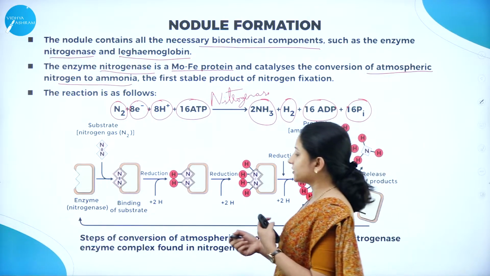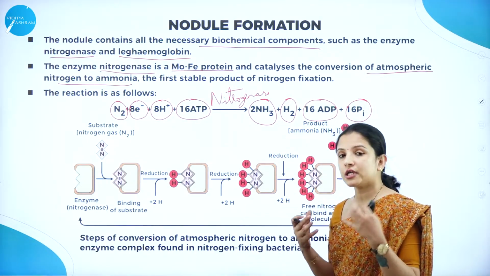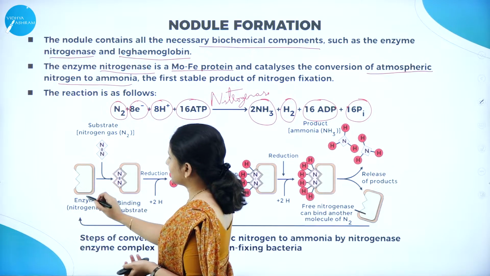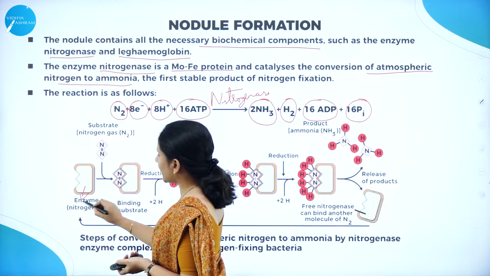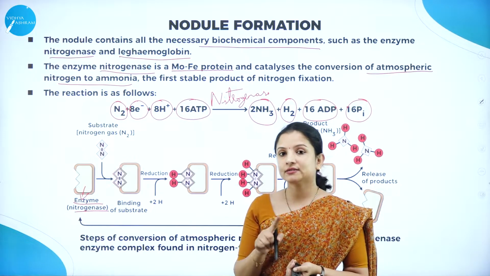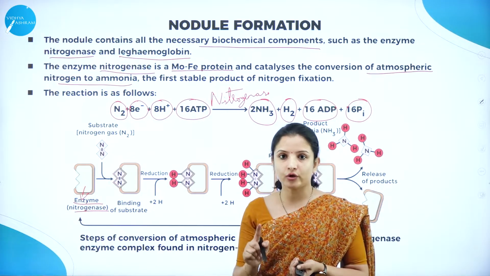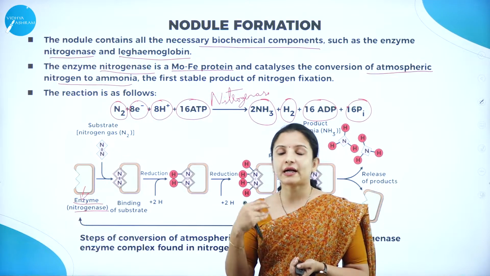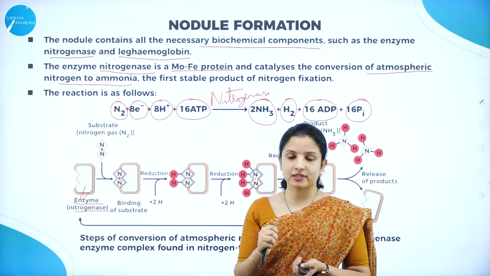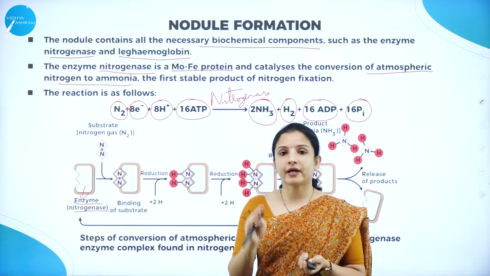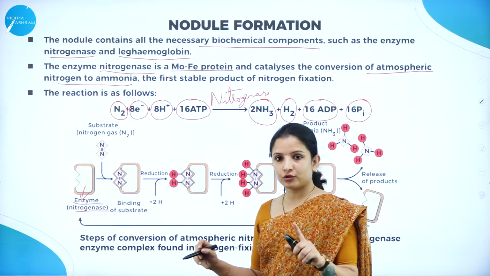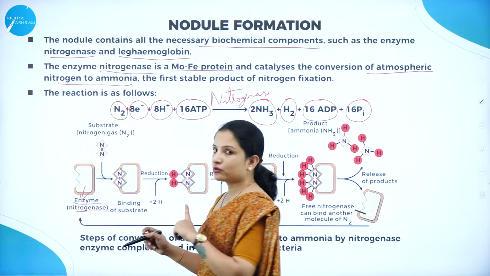So we can see here the steps of conversion of atmospheric nitrogen in the nodule, how it will occur. Here they have taken the enzyme. So this is the enzyme. What is the name of the enzyme? Nitrogenase. Why is the nitrogenase enzyme required? Where is it present? It is present in the nodule. So in the nodule, now the bacteria are acting. What is the bacteria doing? It is making use of the nitrogenase enzyme and converting the nitrogen to ammonia. So the nitrogenase enzyme, where is it? Inside the root nodule.